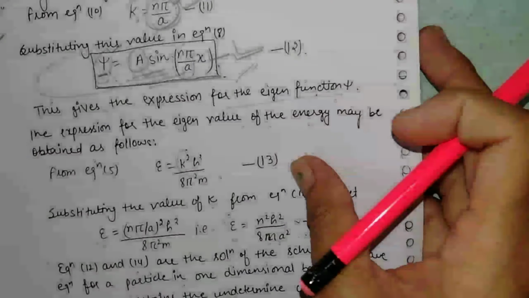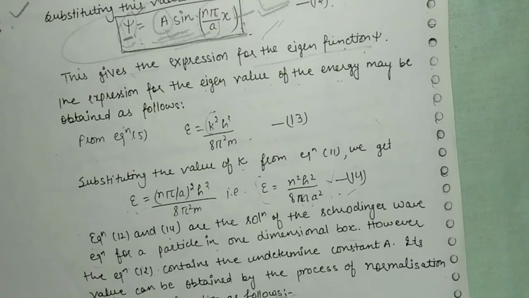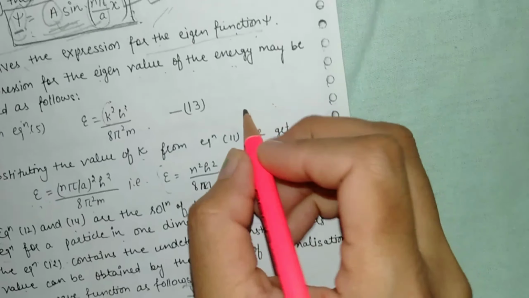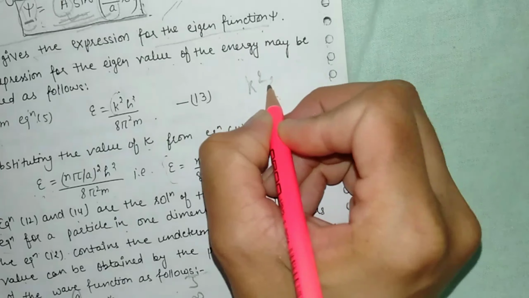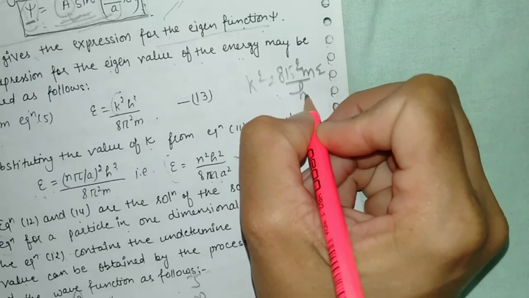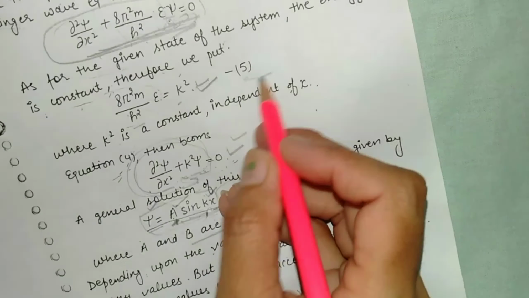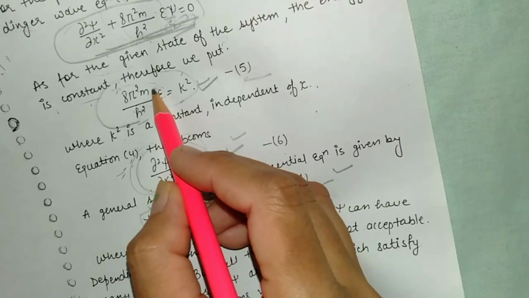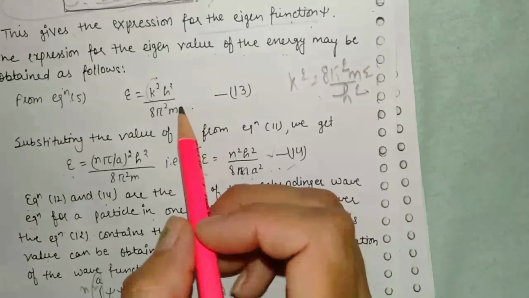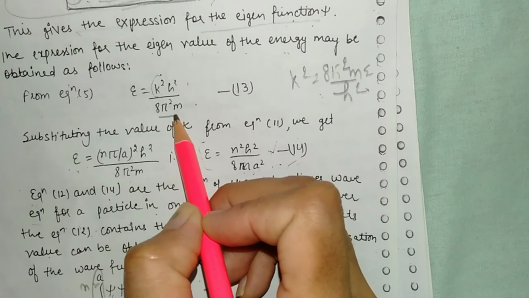And the energy for this equation can be calculated by that constant that we have substituted, k square is equal to 8 pi square m E upon h square. We assumed this equation here; this is the fifth equation. So from this we will calculate the energy. This is the energy value. So the energy will be equal to k square h square upon 8 pi square m.